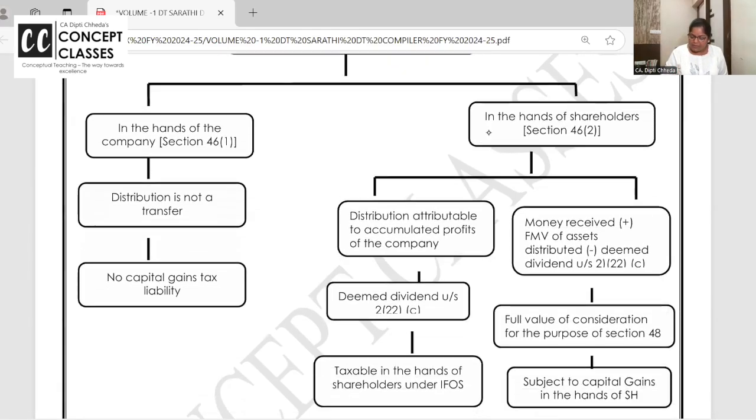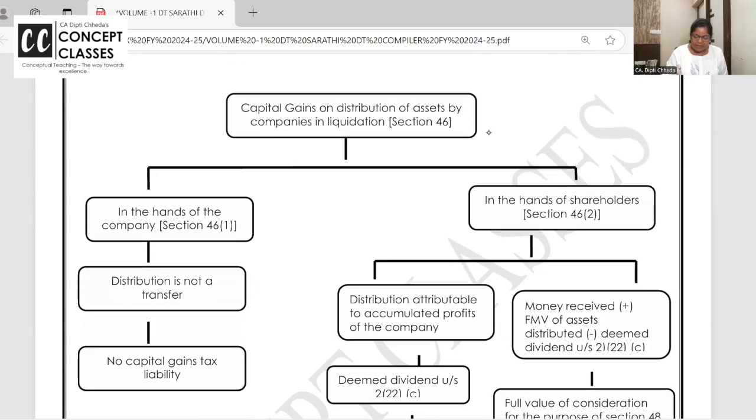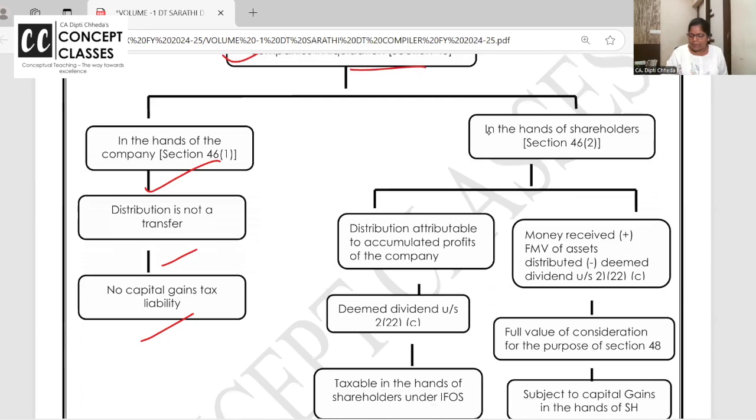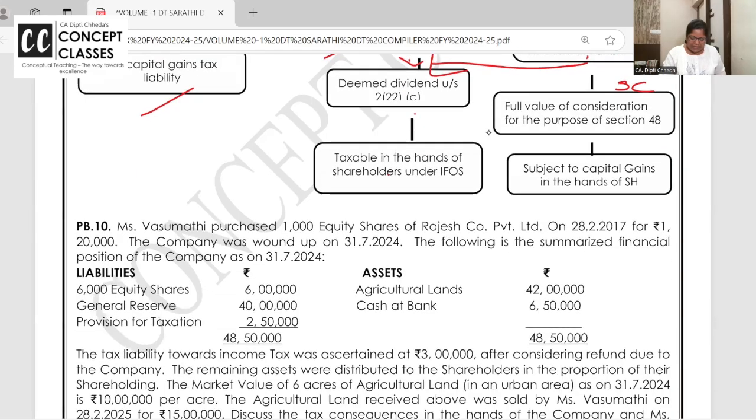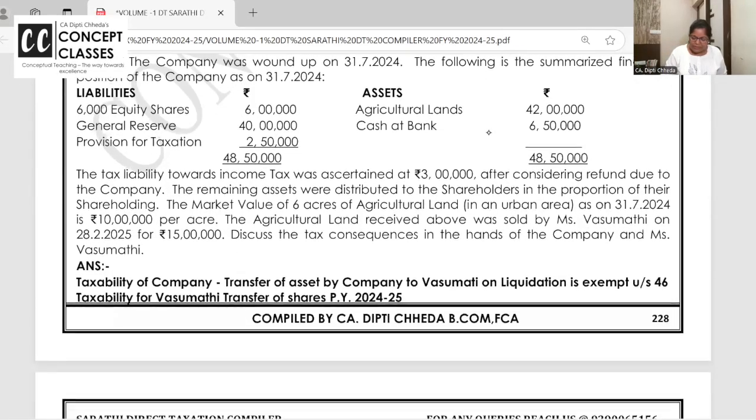That's already done in the practice batch, but just see capital gain on distribution of assets. In the hands of the company, no capital gain. In the hands of the shareholders, whatever you receive out of accumulated profit is deemed dividend. And whatever is received in total, after removing that deemed dividend, the remaining is your sale consideration. Your shares are getting extinguished or not? We have done a broad definition of transfer: sale, exchange, relinquishment. They are taxable. See, this is Vasumati's problem.